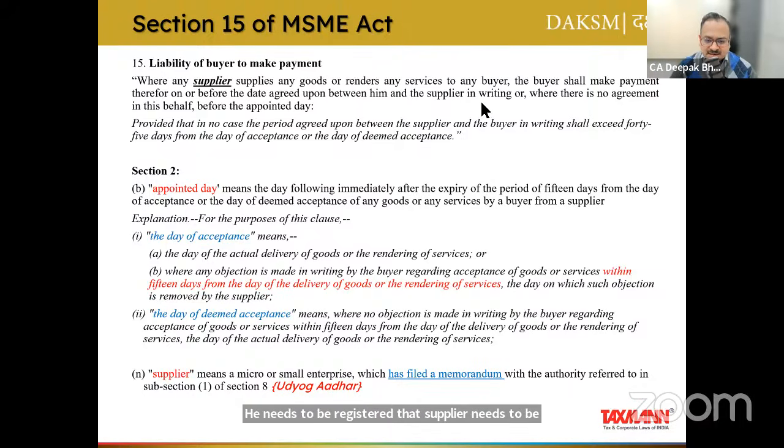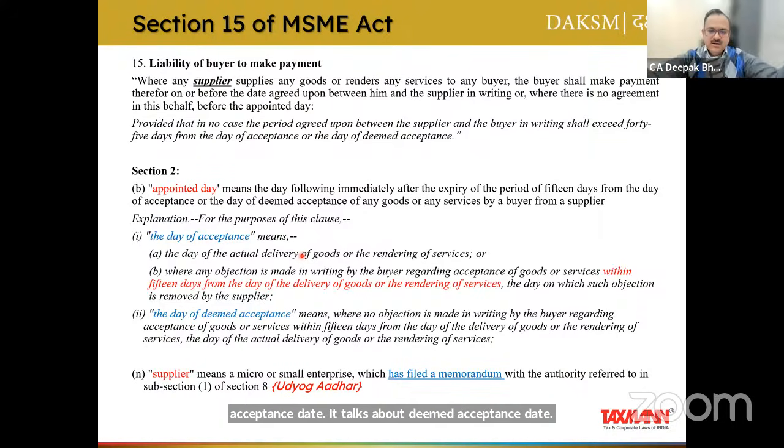So rather than discussing this entire Section 15 by reading the bare act, let's jump to the next slide, and I will explain it in a simpler way. You see, Section 15 talks about three or four items. First, who is a supplier? Supplier has already been defined in Section 2(n). Then it talks about the appointed date, the acceptance date, and the deemed acceptance date.